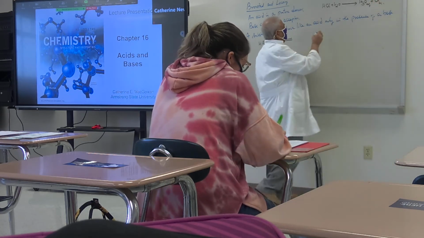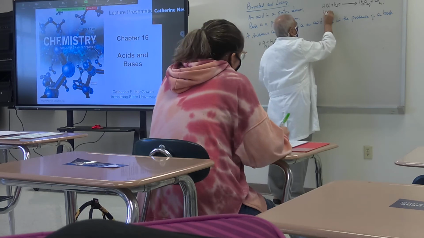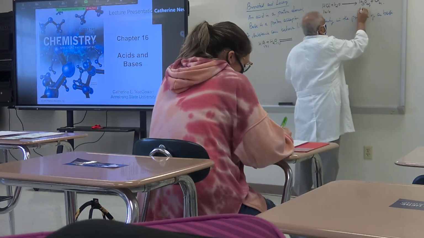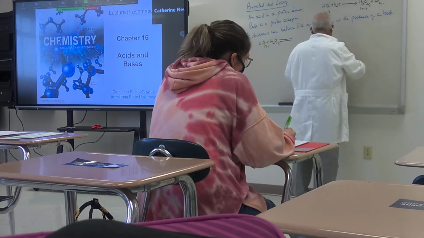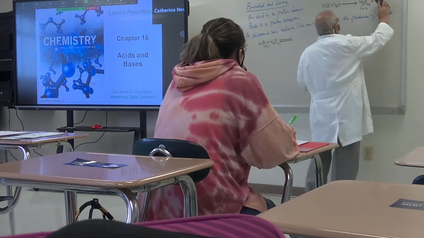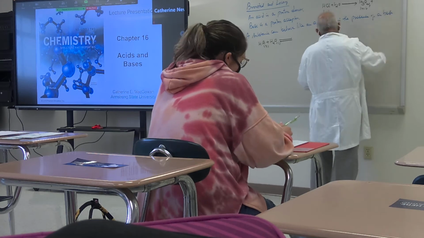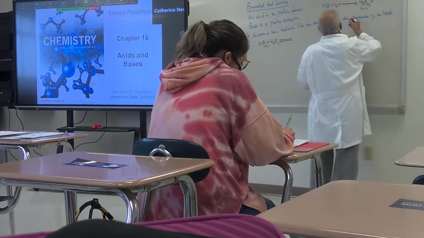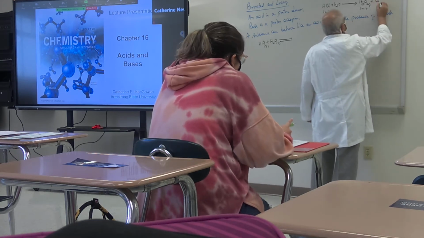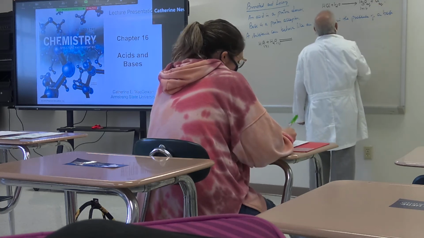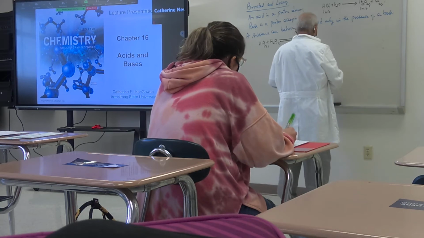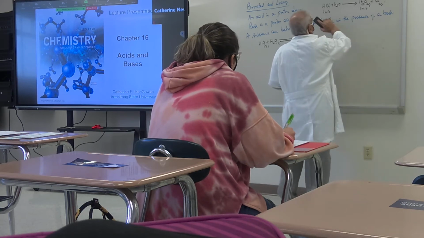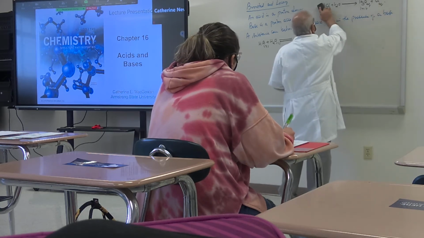If you take 1 mole of this, you will get 1 mole of hydronium ion. Isn't it? What is this Cl minus coming from? Yeah, that's right. That is for a strong acid.